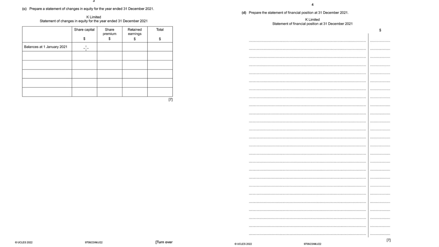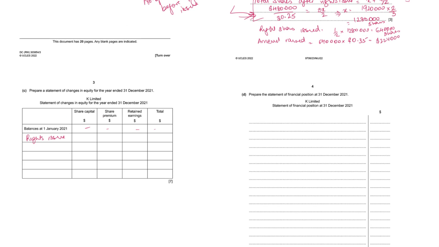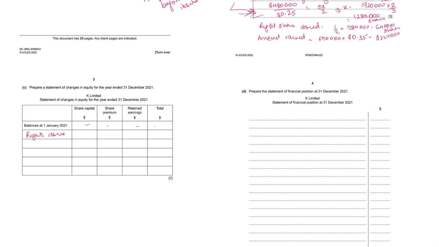Statement of changes to equity is easy. Opening balances are given in the trial balance. Then we have rights issue. In rights issue, the amount received is 224,000, but how much of it is face value and how much of it is share premium?